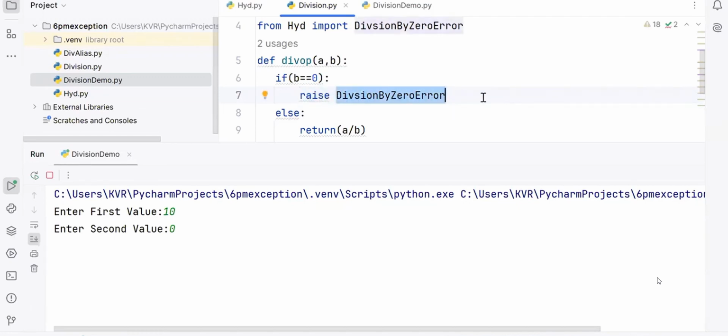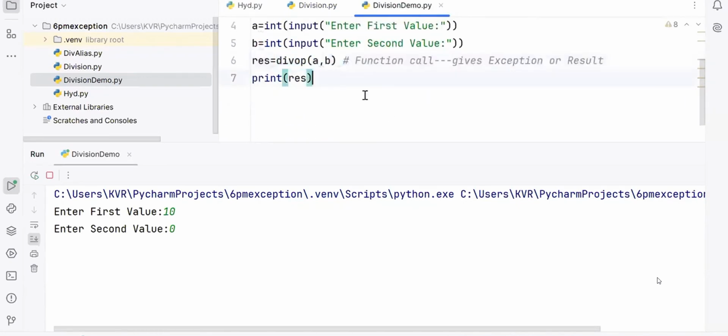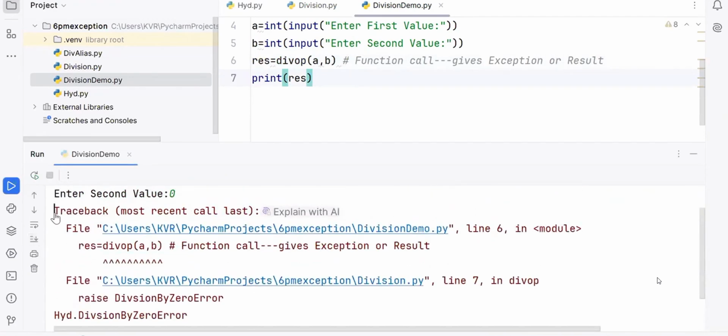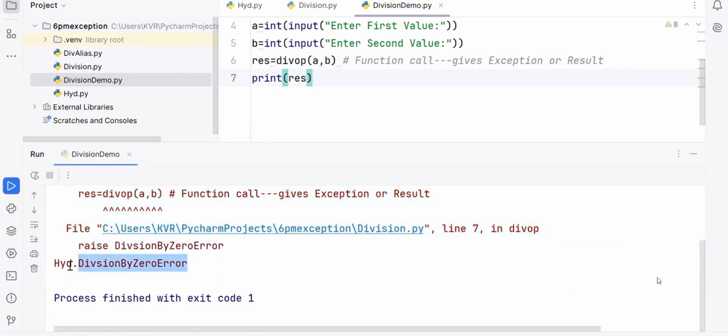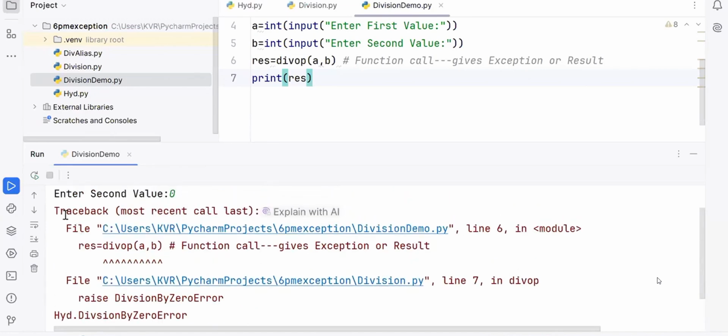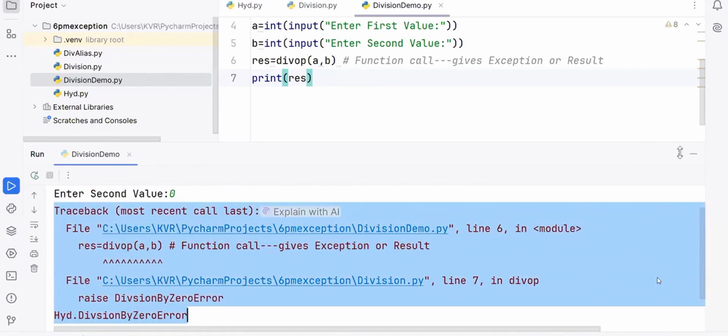Sending to whom? Main program. So the exception is coming to the right side only. When an exception comes, PVM will come out of the program, and there are no more except blocks. Which error? Which message? A technical error message, and your exception name also will come. See that exception name. What is this called? Technical error message. Division by 0 error of which module? HYD. Are you following me? This message is called what? Technical error message. Now I want to sort it out.